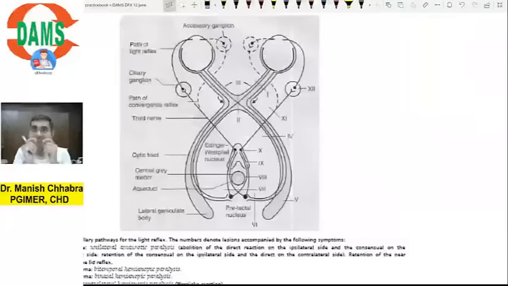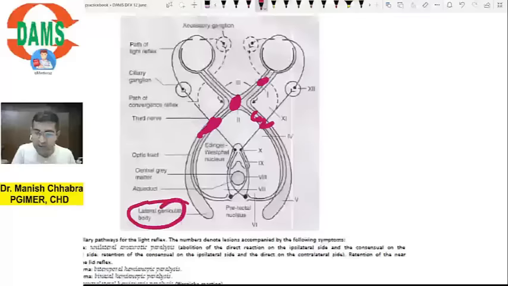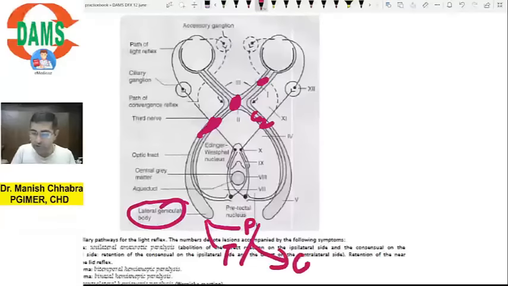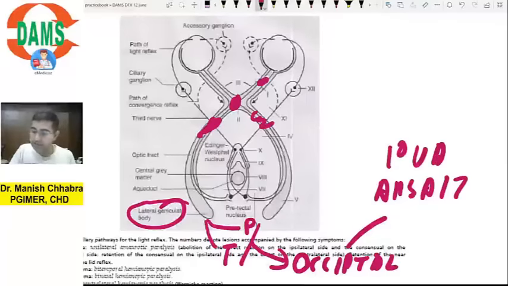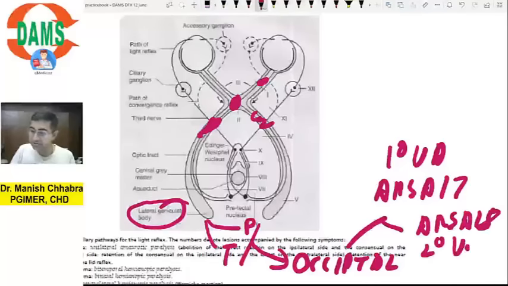So the light impulse passes from the retina to the retinal ganglion cells, to the optic nerve, to the optic chiasma, then to the optic tract, and then to the lateral geniculate body. Then it goes from the lateral geniculate body to the parietal lobe and temporal lobe, and then to the occipital lobe, in which there is area 17, which is the primary visual area. Then there is area 18, which is the secondary visual area.